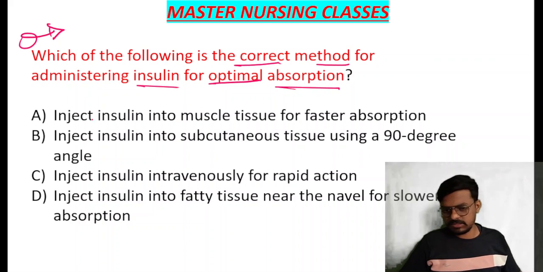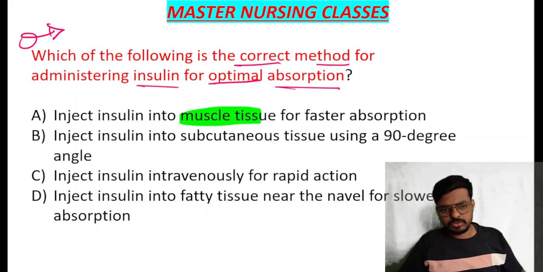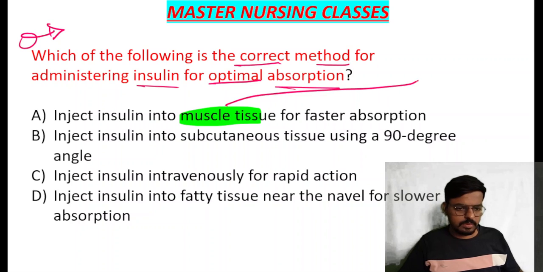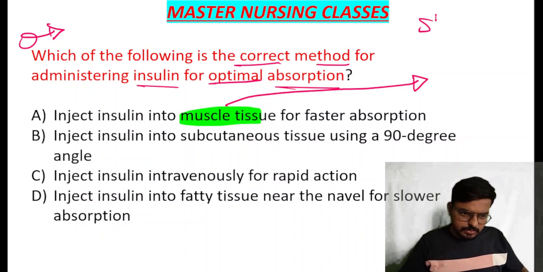Option A is telling that inject the insulin into the muscle tissue. Bacho, which route do we have to administer the insulin? Yes, do fatafat comment here. Which route do we administer insulin most of the time for diabetes management? Yes, that is the subcutaneous route.